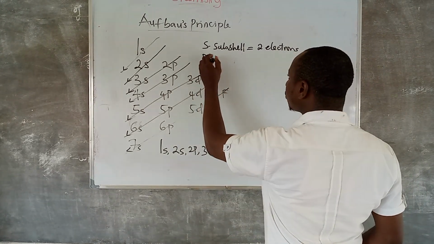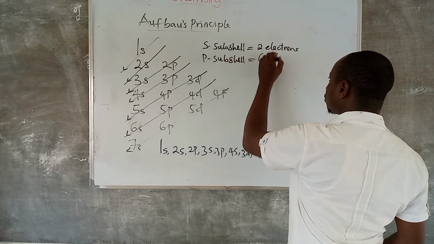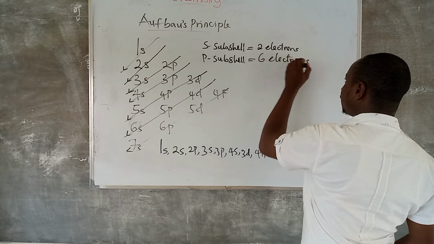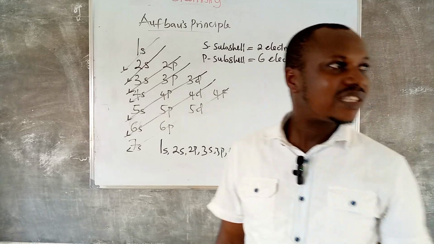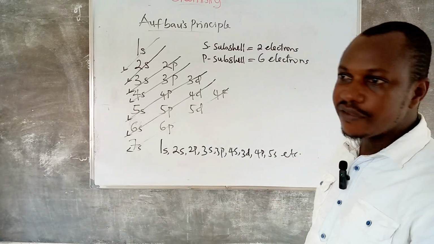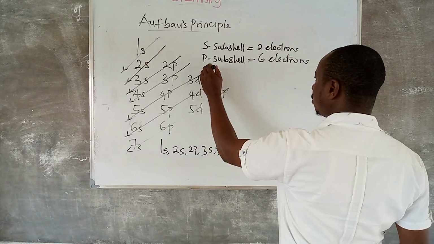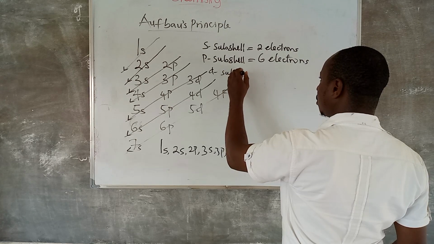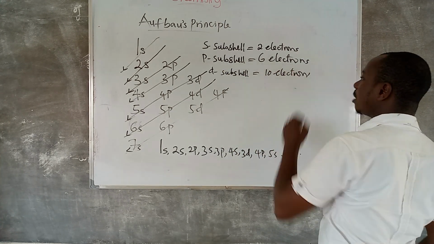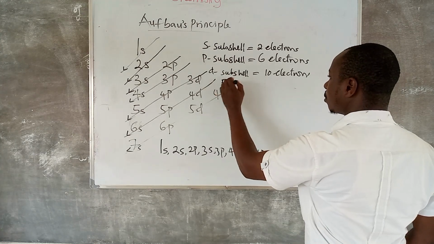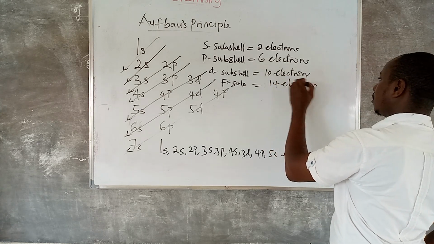Anywhere you see p, the p subshell takes a maximum of 6 electrons to be filled. That is to say that p can take 1, 2, 3, 4, 5, 6. It cannot take more than 6. Just as we have, the d subshell can take 10 electrons to be filled, while the f subshell takes 14 electrons to be filled.